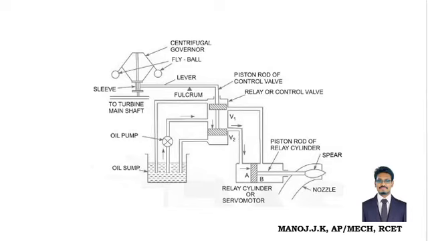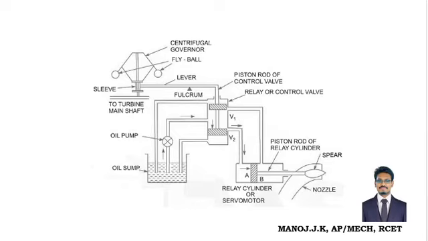Then if the speed drops, the fly ball comes down and releases the sleeve towards the bottom. Due to the fulcrum action, the piston moves to its original position, upwards. Now the valve V1 is open and the oil flows through the V1 passage and fills point B, where it pushes the piston in the reverse direction. Therefore, the spear at the mouth of the nozzle is released and more steam enters the turbine, and the speed is maintained.